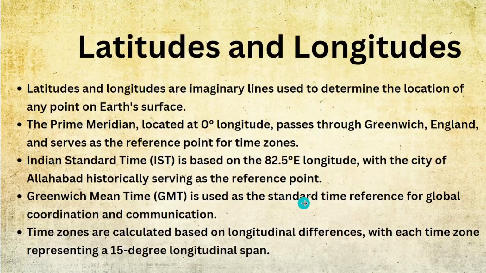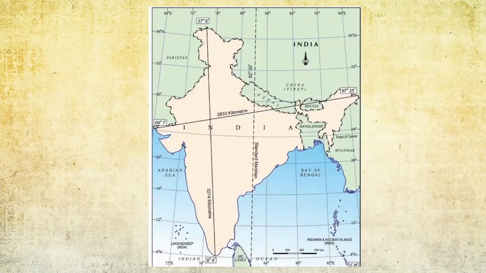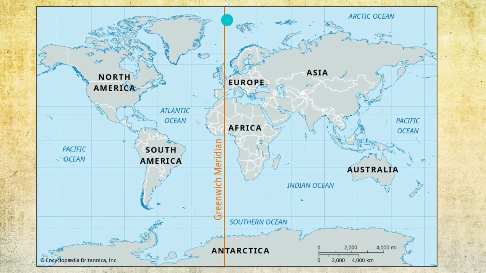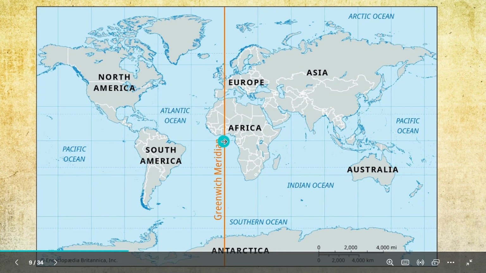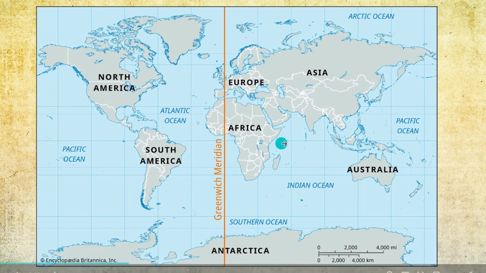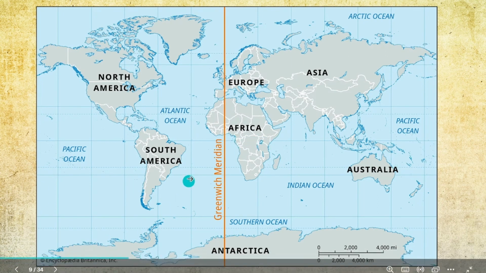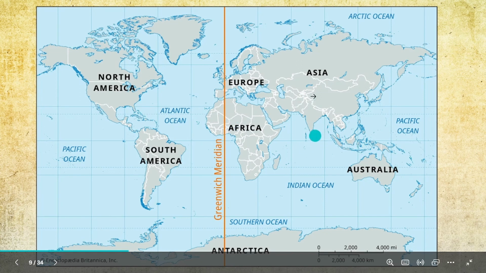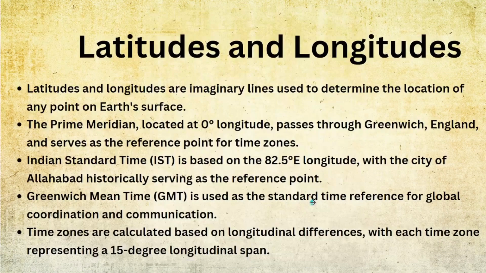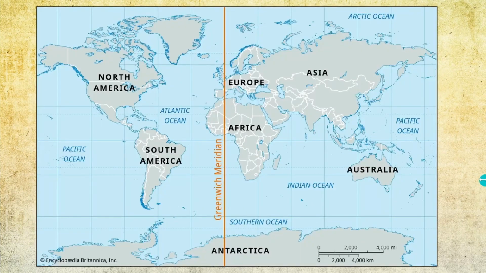Indian Standard Time is based on 82.5 degrees east longitude. Longitudes will come like this, right? If there is 0 degrees longitude here, longitudes will come like this, like this, like this. So to cover the entire 360 degrees, till it comes to India, it will be at 82.5 degrees east. We know India is to the east. This is west, this is east. So India is located here at 82.5 degrees east.